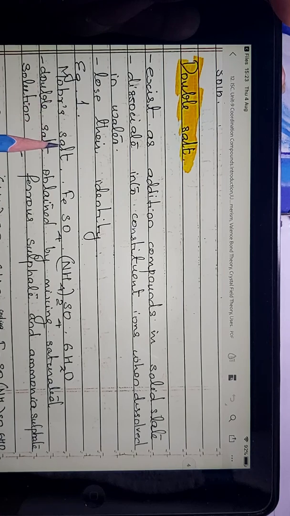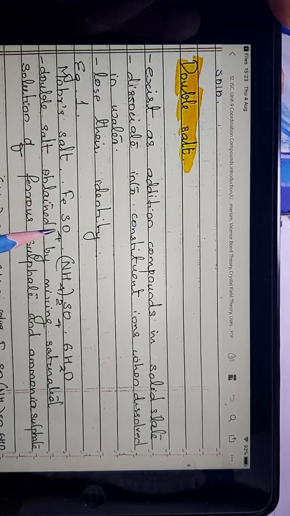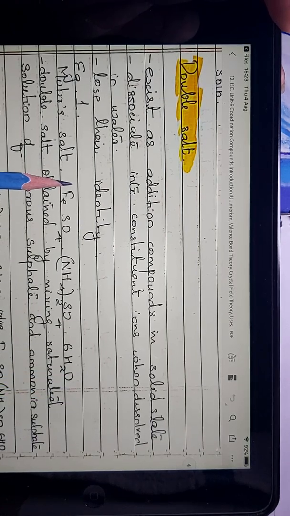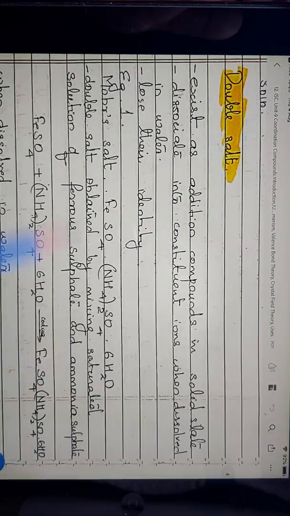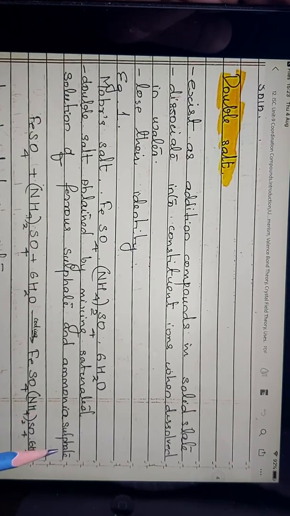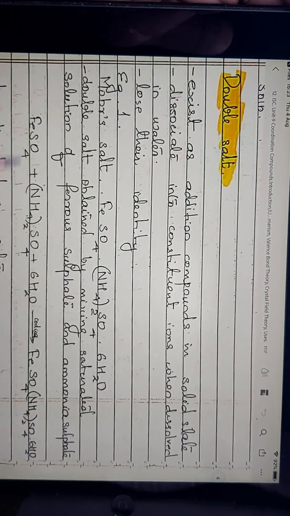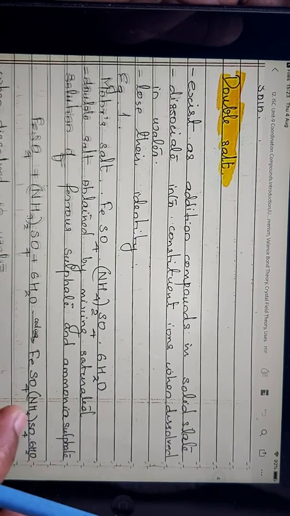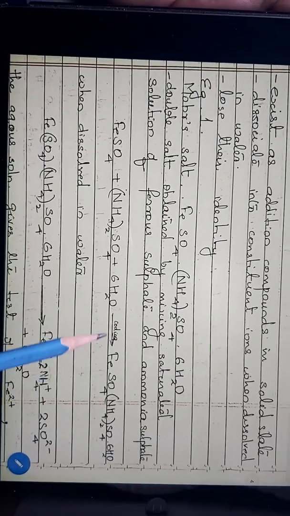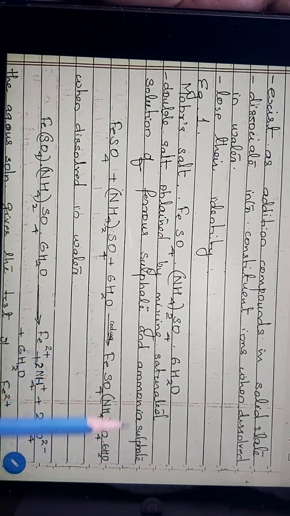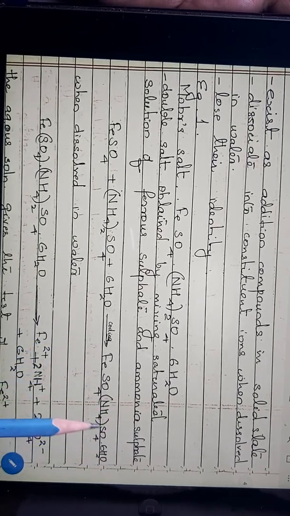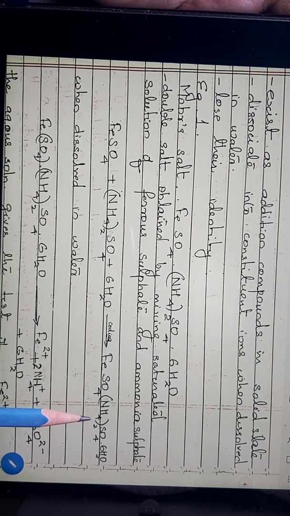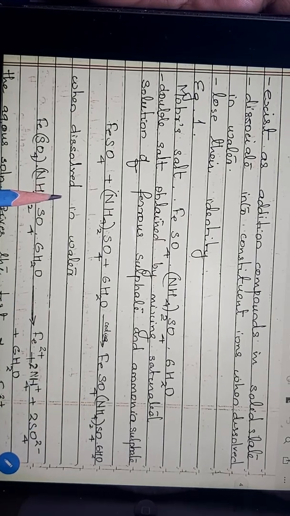Okay, we'll go with Mohr's salt, which you may have heard of before: ferrous sulfate, ammonium sulfate and water molecules together making an addition compound. This is a double salt which we name Mohr's salt. Now how is it produced? It is produced by mixing saturated solutions of ferrous sulfate and ammonium sulfate. You can see they are just mixed together, and at very low temperature it will make a chemical addition product, and we get the Mohr's salt. Now when we add this Mohr's salt into water, what will be happening?